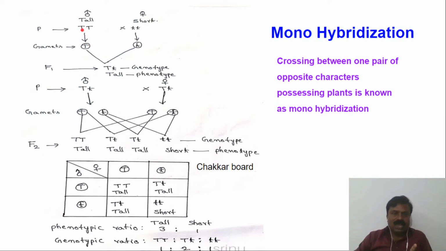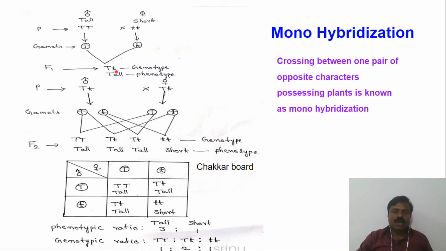See here, with this allele one gamete is formed, and with this allele also one same type of gamete is formed. So these two are the same, and instead of writing both, here we write only one. And here also, with small t, there is a possibility of forming two gametes, but since they are the same, we take only one. So when these two gametes are crossed and this capital T small t is formed, this is the F1, the first generation.